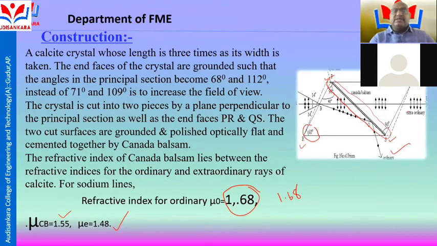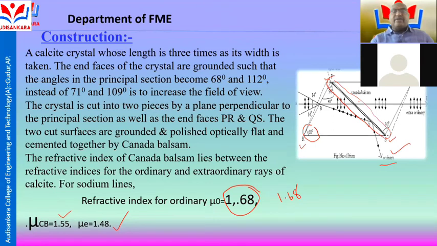My dear students, here the light is propagating to the PQ plane at the point B. It is split into two by double refraction. One is called BO, the ordinary ray, and BE, the extraordinary ray. The refractive index of the Canada balsam lies between the refractive indices for the ordinary and extraordinary rays of the calcite crystal.